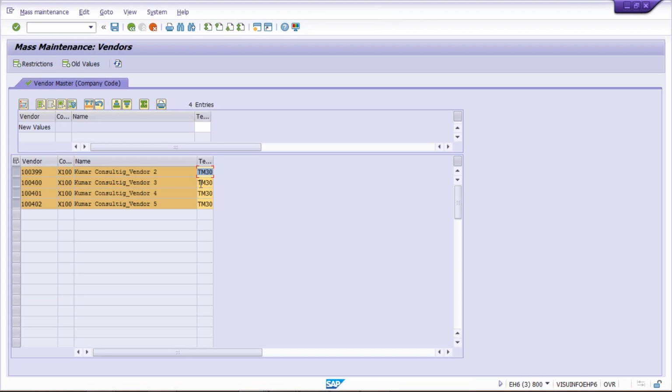So how is the system going to use TM45 by default, guys? If TM45 is assigned in the vendor master, then only the system is going to select it by default. That is why we are going to make these changes.